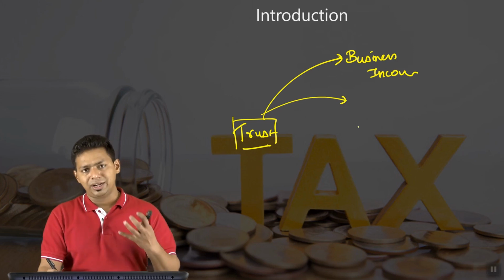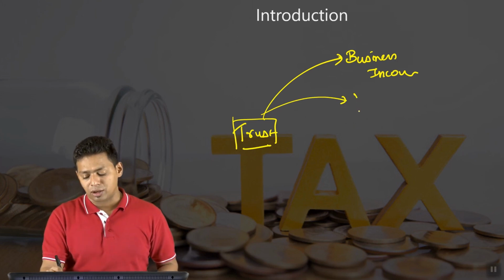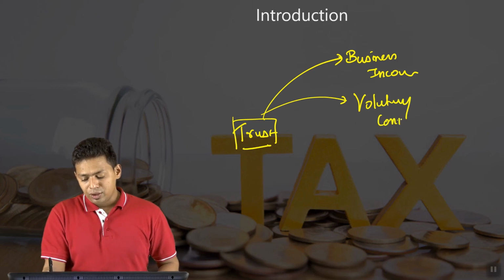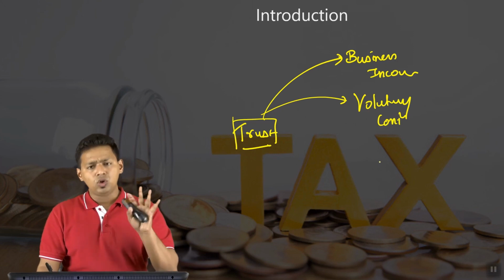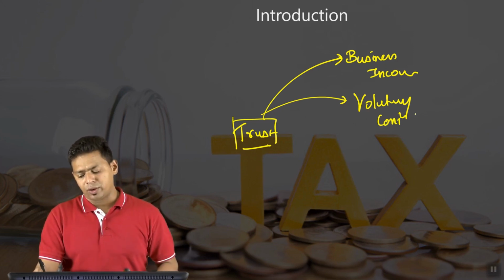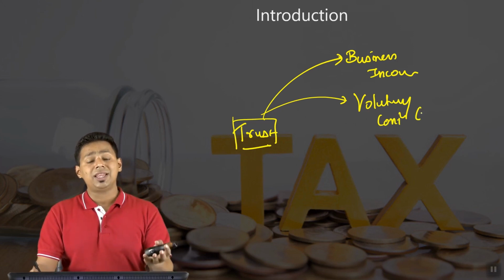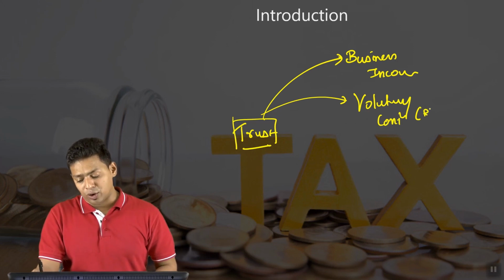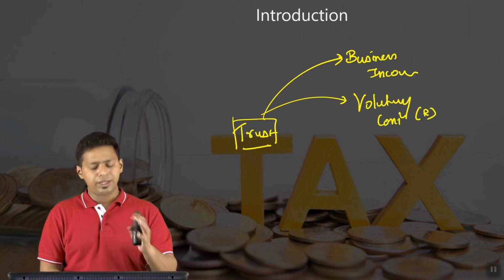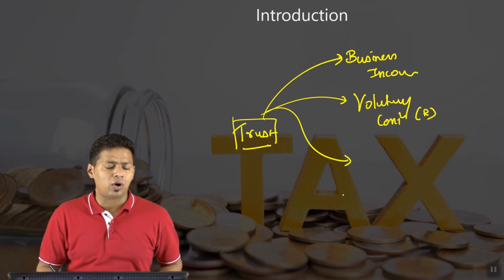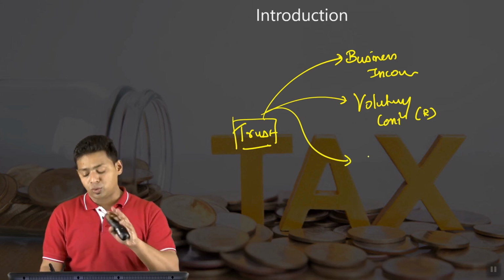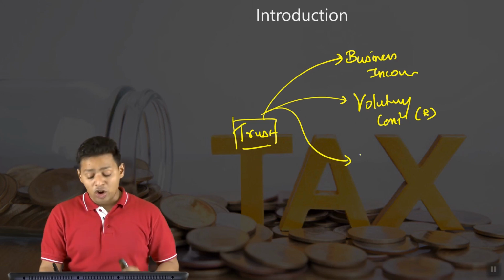Apart from that, a charitable trust's major source of income is voluntary contribution. So we are going to discuss voluntary contribution. Usually when we talk about voluntary contribution, we assume that the name of the donor is on record. And if the name of the donor is not on record, please understand that particular donation is called an anonymous donation.